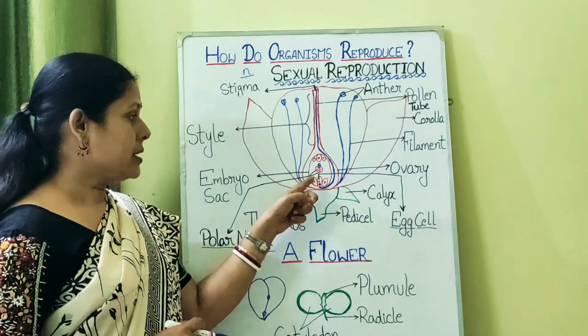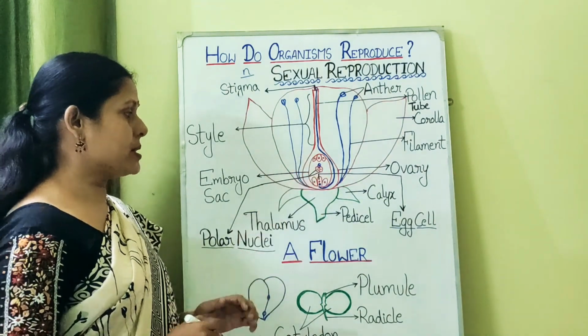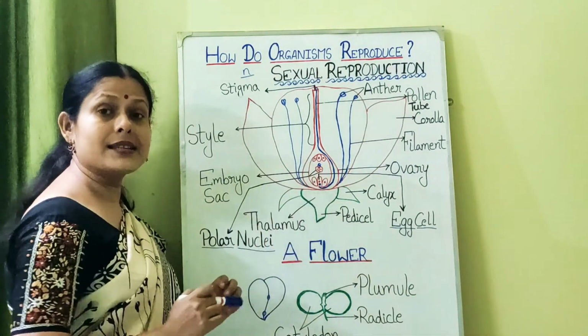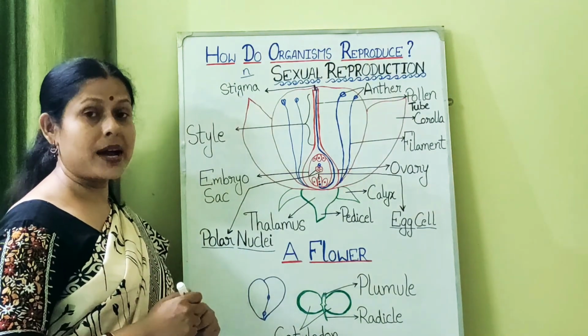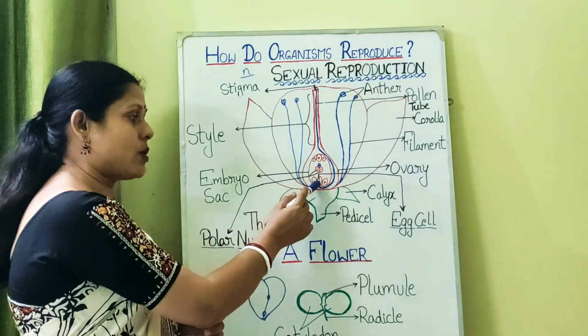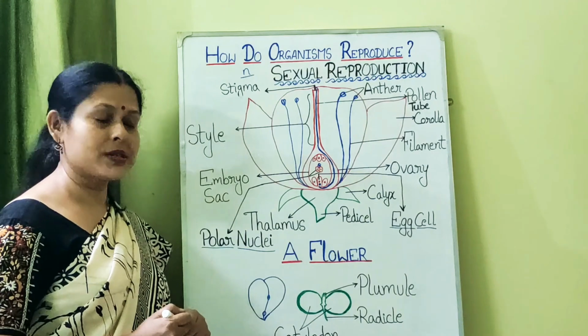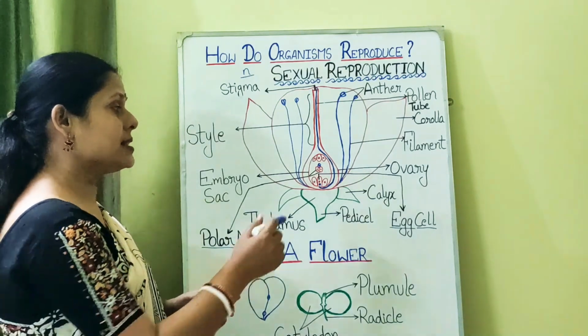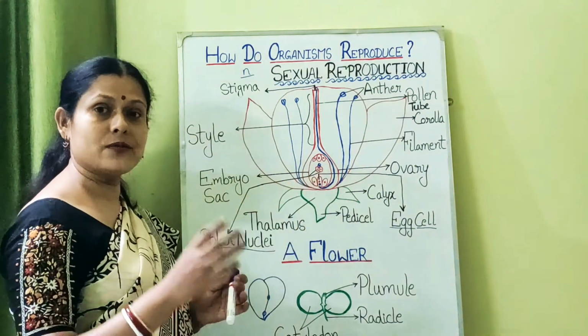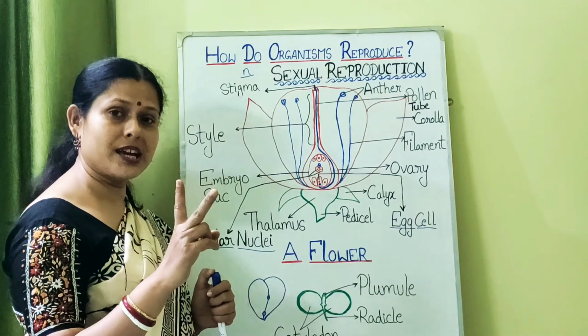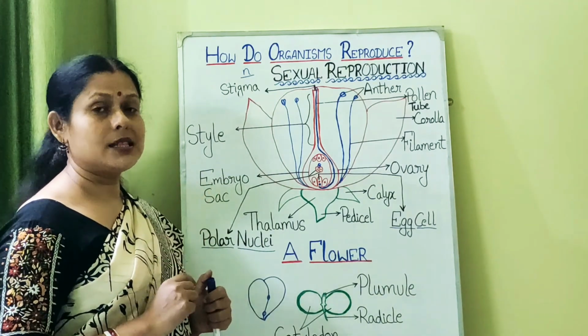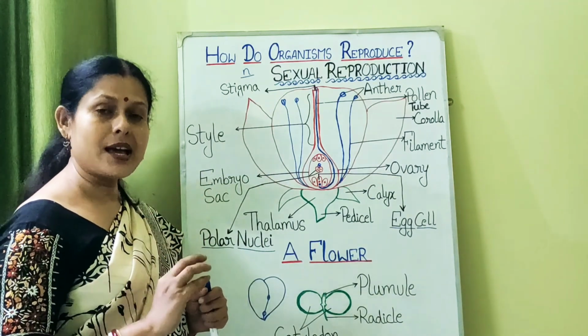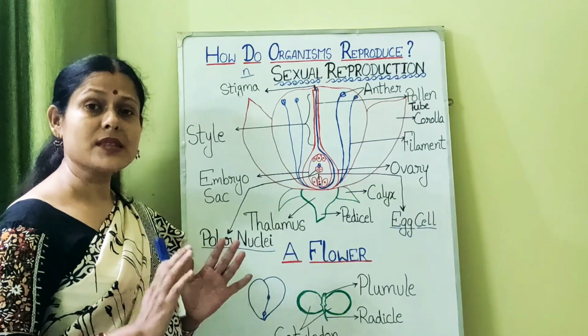Now inside this embryo sac, the basal egg cell which was fertilized by the male gamete forms the embryo. And the central three cells which fused, that is the two polar nuclei and one male gamete, form the endosperm.